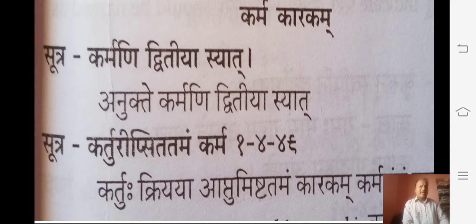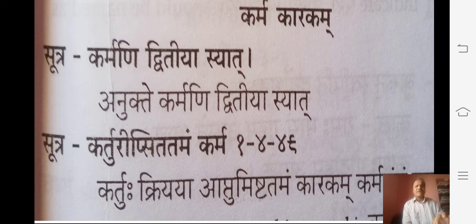Next, the second one, karma karaka. The sutra is karmani dvitiya sat. The karma shabda should be used in the dvitiya vibhakti. That is anukte karmani dvitiya. The sutra artha is there. It is not necessary to say this one is the karma. Wherever the karma shabda is there, it should be used in the dvitiya vibhakti.